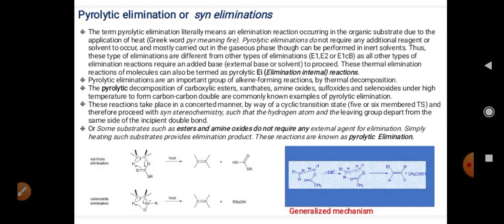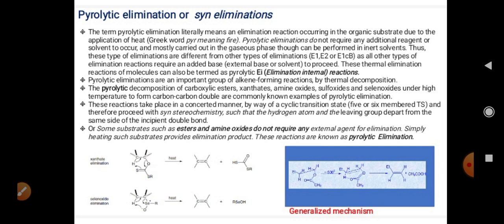This pyrolytic elimination reaction takes place at high temperatures. The word pyrolytic is used here because the term pyr, P-Y-R, is a Greek word which means fire. That means high heat energy is required. Therefore, the name given to this elimination reaction is pyrolytic elimination. It is also known as syn elimination reaction.